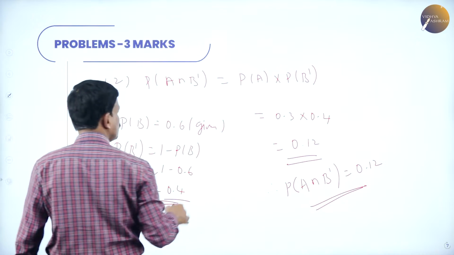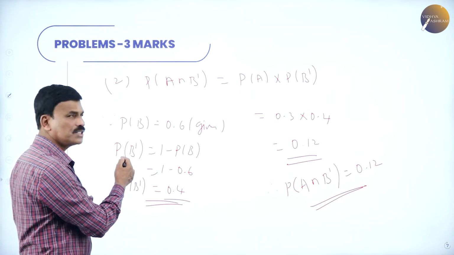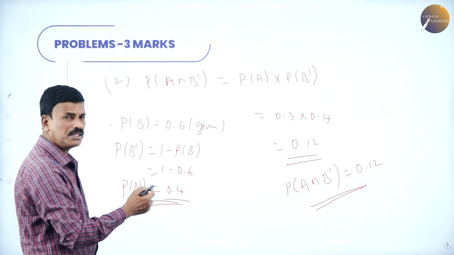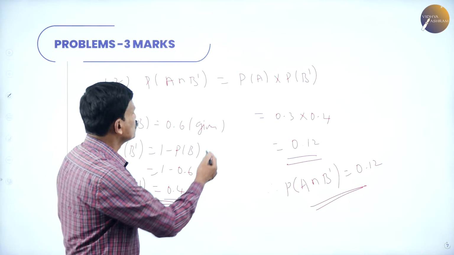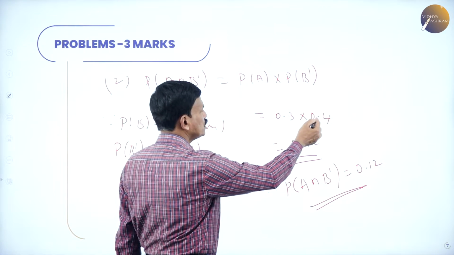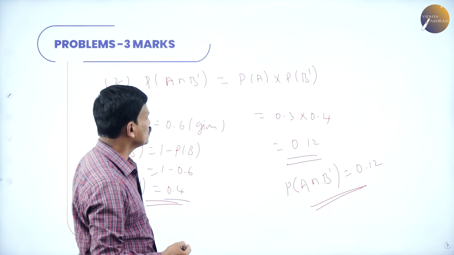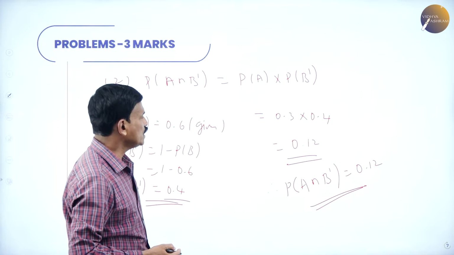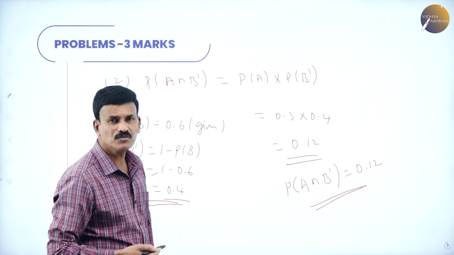Since probability of B is 0.6, that is given, find out B dash. Probability of B dash is the complement, 1 minus probability of B. 1 minus 0.6 is 0.4. So, substitute here, probability of A is 0.3 and probability of B dash is 0.4, 3 4s are 12. So, probability of A intersection B dash, A and not B, is 0.12.